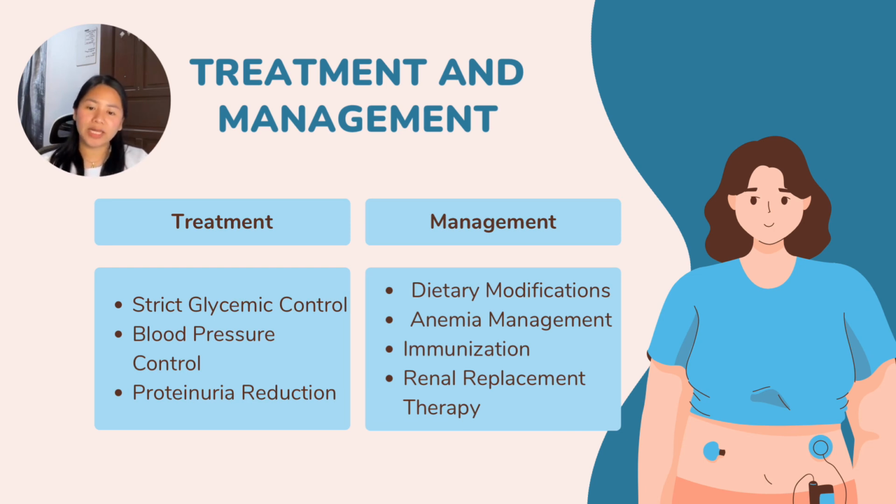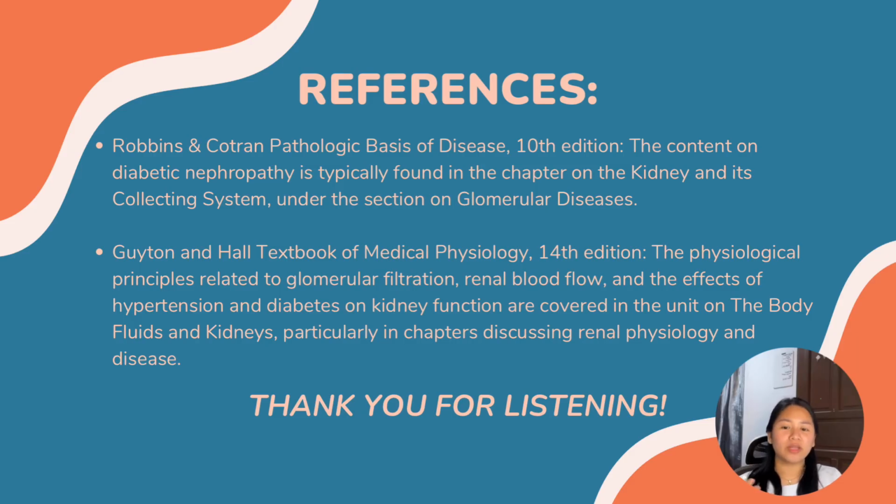When the disease progresses to ESRD, patients will require renal replacement therapy, which can be hemodialysis, peritoneal dialysis, or a kidney transplant. I would like to conclude that diabetic kidney disease is a serious complication of poorly managed diabetes characterized by progressive structural damage to the kidneys. The case we discussed today highlights the importance of early diagnosis, strict glycemic and blood pressure control, and proactive management of complications to improve patient outcomes.